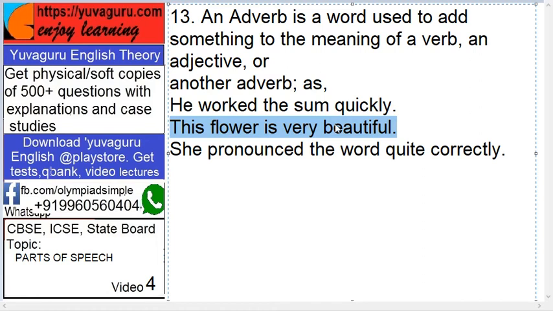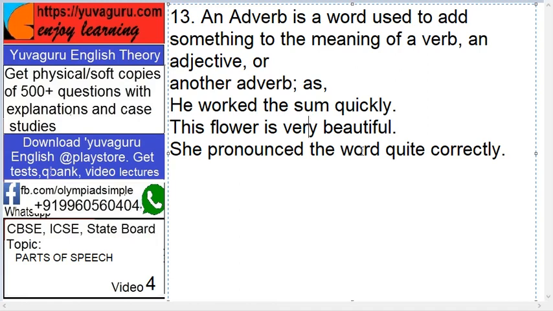Is there any verb over here? "Is" can be a verb in that case. But see here, beautiful is an adjective, right? The flower is a noun. This is an adjective. So which word adds to the meaning of beautiful? Very. Right? So very is an adverb because it adds to the meaning of the adjective beautiful.